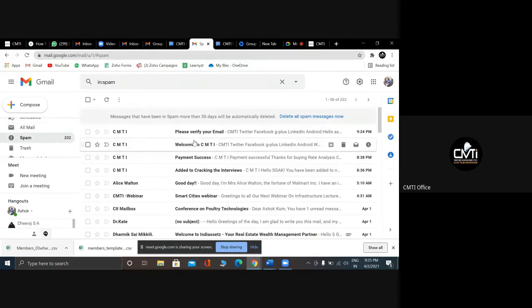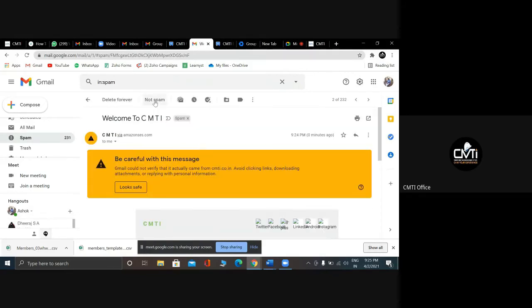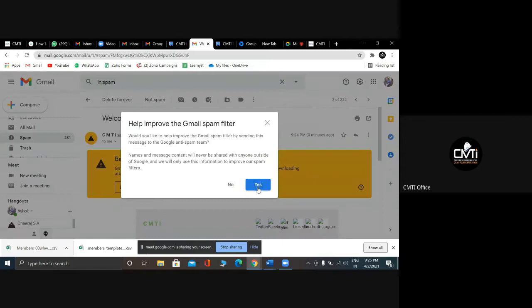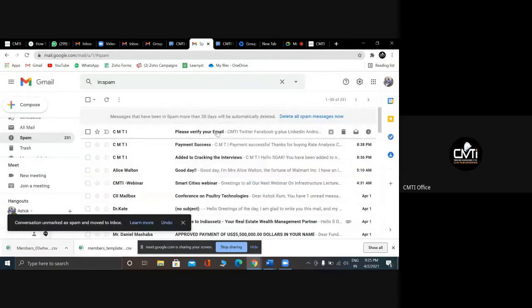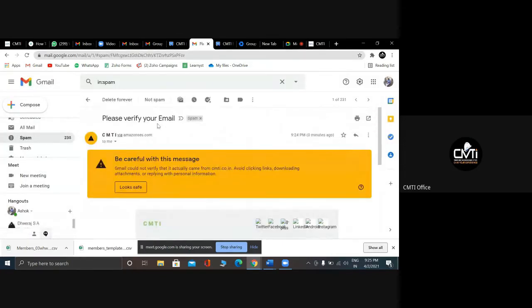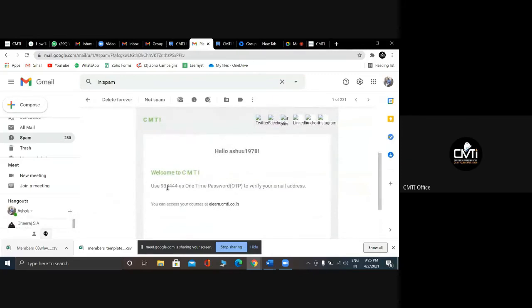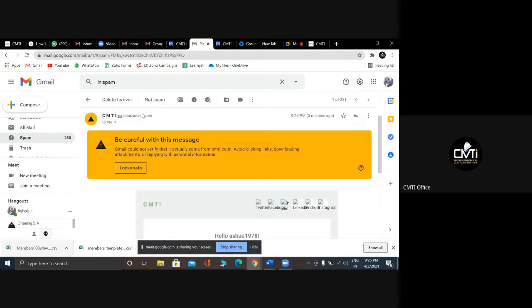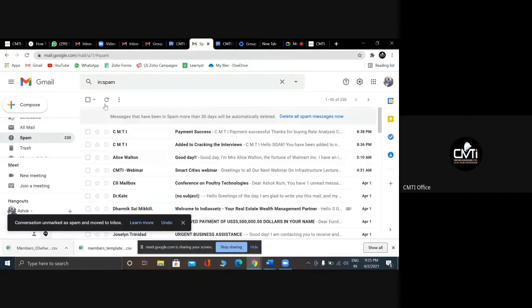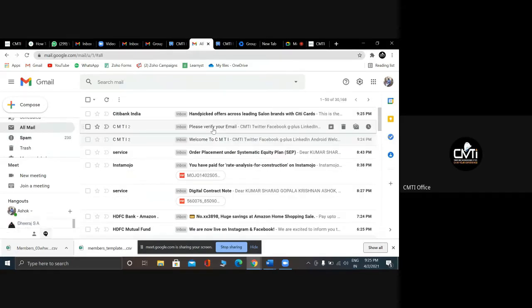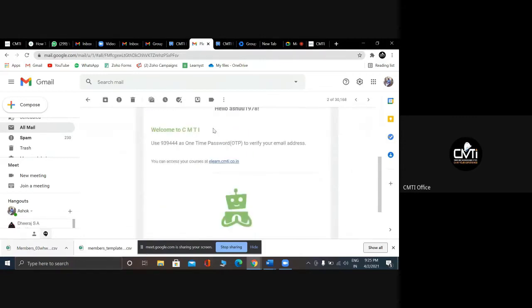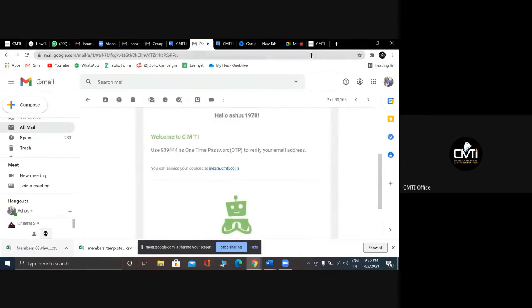Yeah, of course, I received the mail. You can mark it as not spam. One is a welcome mail from CMTA, and the other one is a verification mail. Here, 939 444, this is the verification number. This mail has landed here. Here you can see 939 444. Shall we put the same number here?